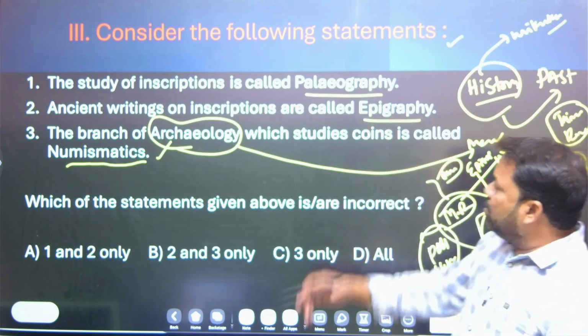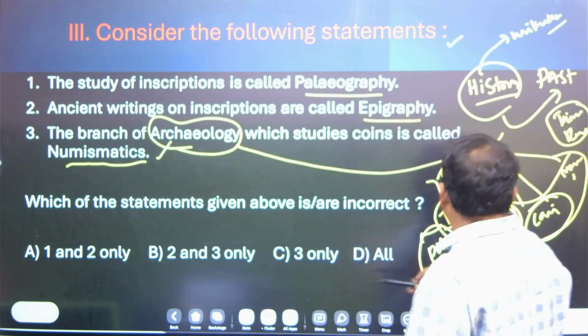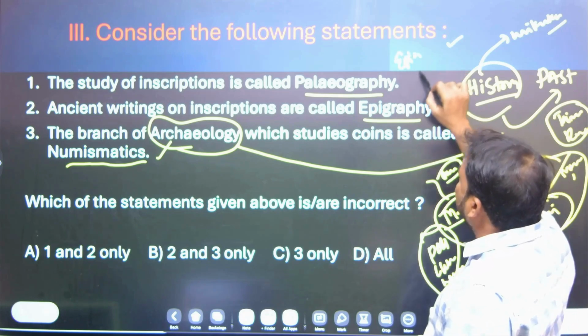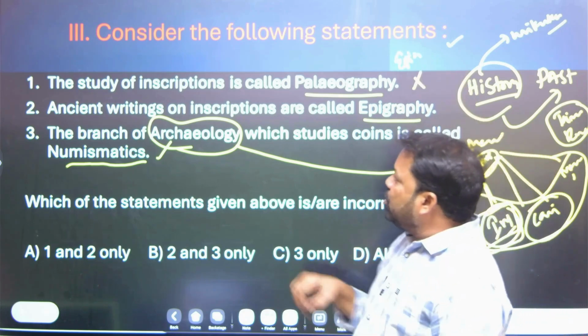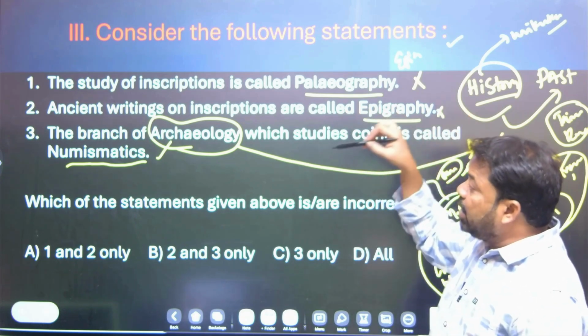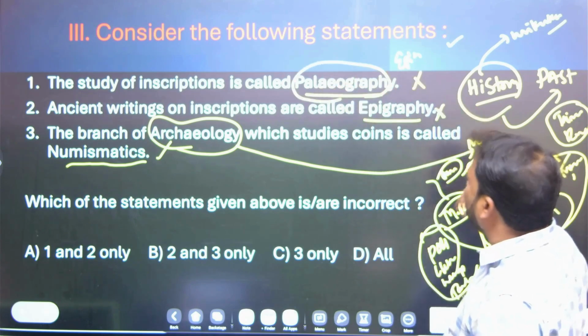Let's come to the first statement. The study of inscriptions is called paleography. This is wrong. The study of inscriptions is called epigraphy. The first statement is wrong. Ancient writings on inscriptions are called epigraphy. This is wrong. Ancient writings on inscriptions are called paleography. This is also a wrong statement.